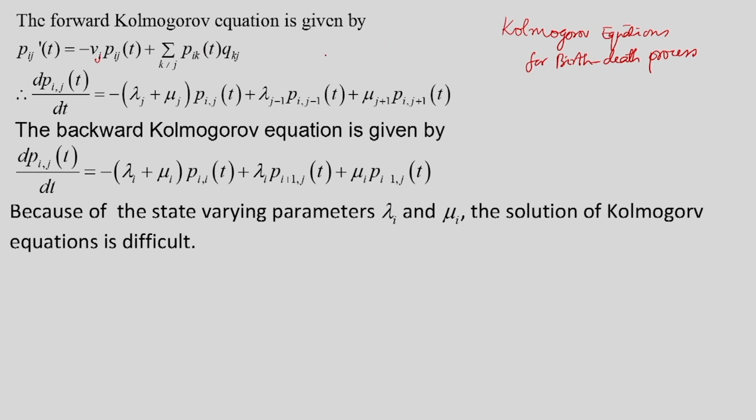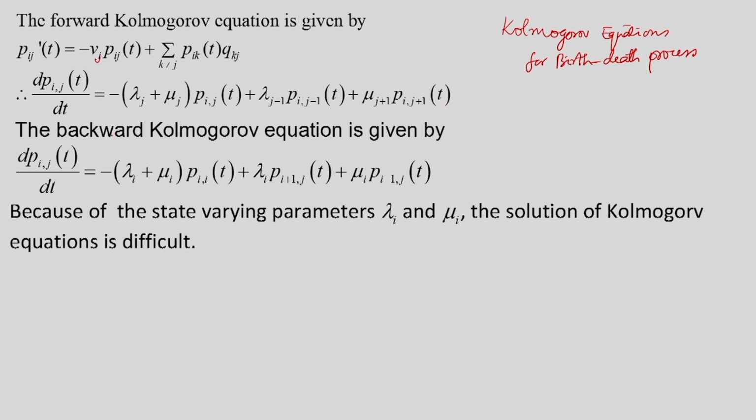Now for the birth-death process, there will be transitions from states j plus 1 and j minus 1 only, and also we note that nu_j is equal to lambda_j plus mu_j. So writing the derivative in normal notation, dP_ij/dt is equal to minus (lambda_j plus mu_j) P_ij(t) plus lambda_{j-1} P_{i,j-1}(t) plus mu_{j+1} P_{i,j+1}(t). So this is the forward Kolmogorov equation.